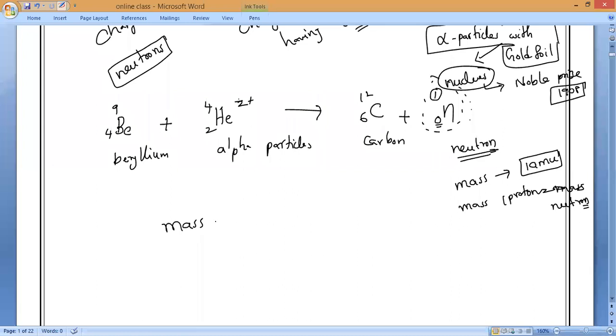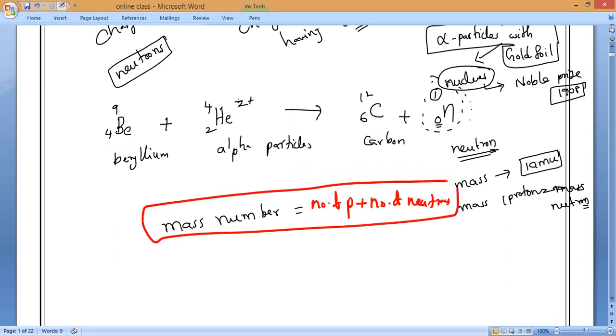We will study it in the later classes. What do you mean by mass number? Mass number means the number of protons plus the number of neutrons. Both together are called mass number, because one proton's mass is approximately equal to one neutron's mass. That is what you have to remember.